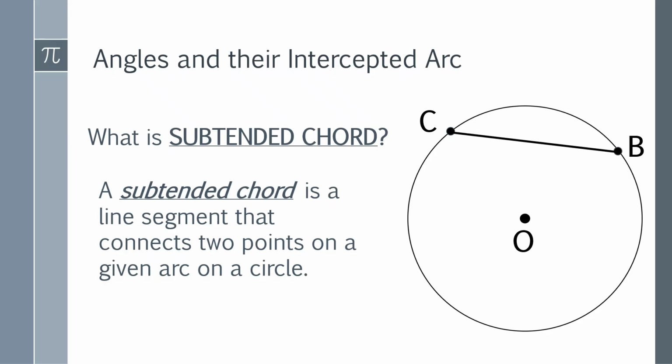So we can say that CB is the subtended chord, meaning these 2 points on the given arc CB are connected by a line segment. Therefore, CB is now a subtended chord.